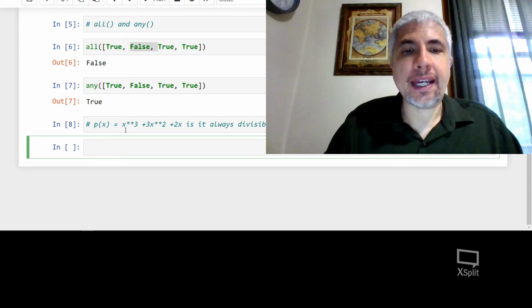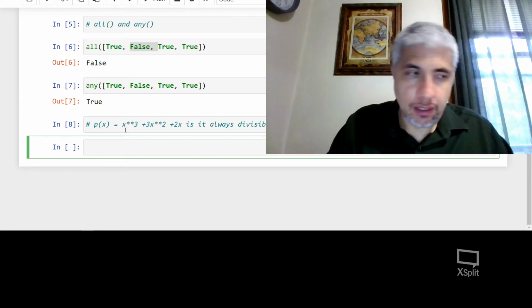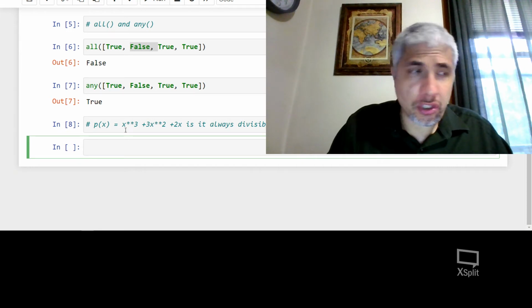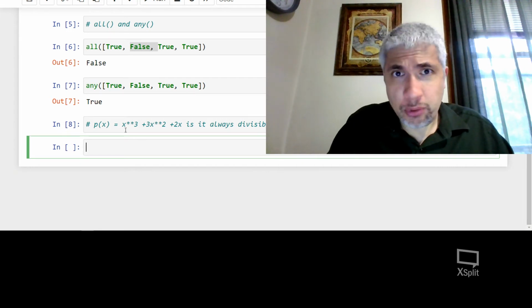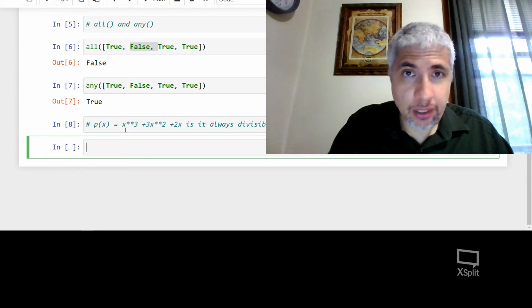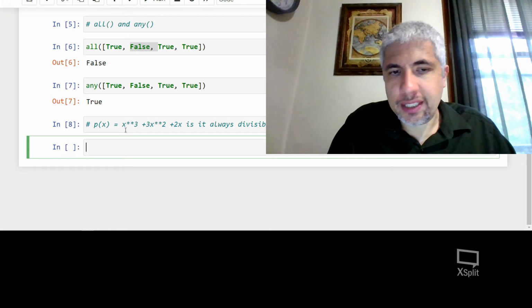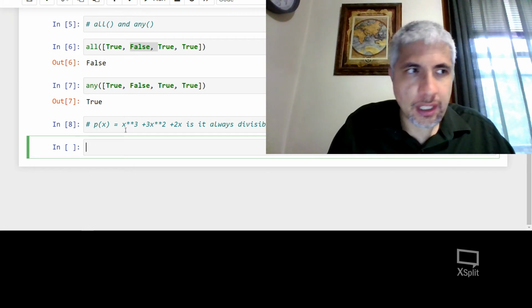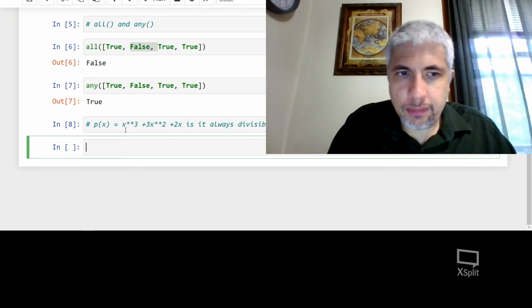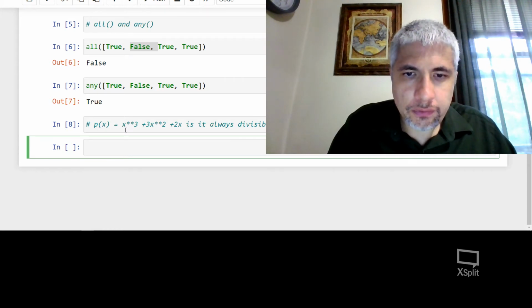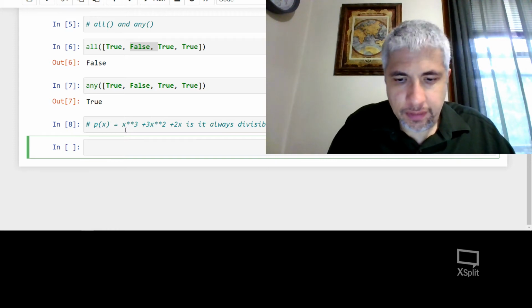Now, I can't answer this using Python, really. Why am I asking if I can't answer it using Python? Well, because the way I phrased it, I want to know whether it's true for all numbers up to infinity, and Python will take a long time to get to infinity. What I can do is check to see if this statement is true for, say, 100 numbers or 1,000 numbers. So let's try to see if it's true for, I guess, the first 1,000 positive integers.